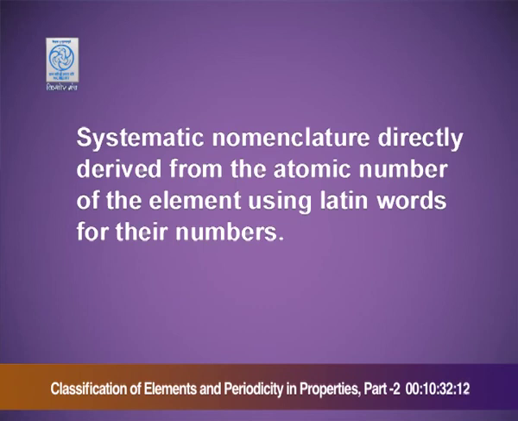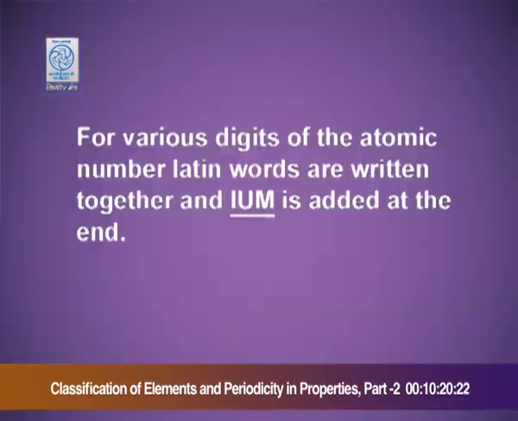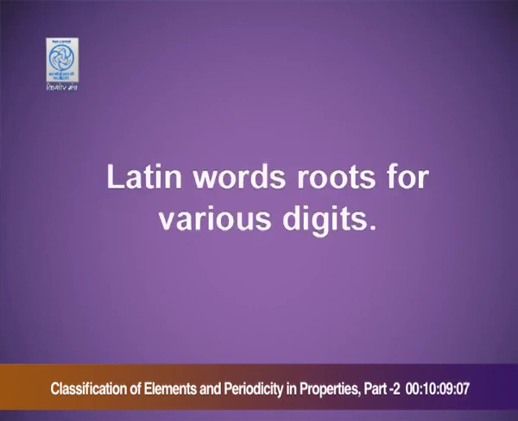Systematic nomenclature is directly derived from the atomic number of the element using Latin words for the numbers. IUPAC decided to give the name as per the Latin words. For the various digits of the atomic number, the Latin words are written together and "ium" is added at the end. The Latin word roots for the various digits: first of all, for writing the IUPAC name, we have to know the word root for the various digits.